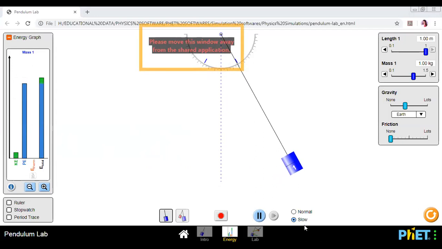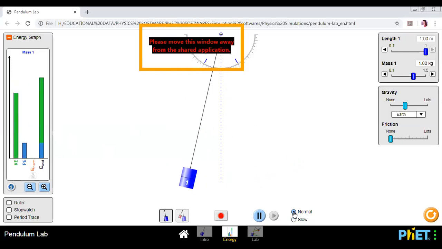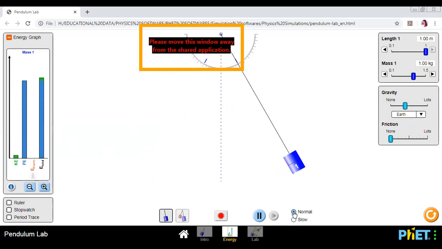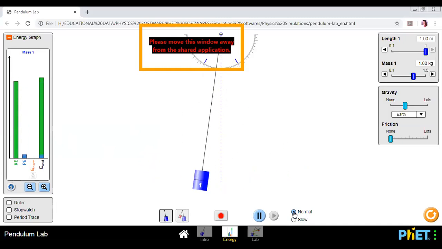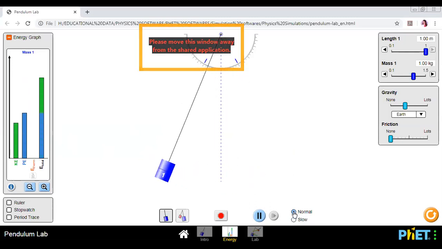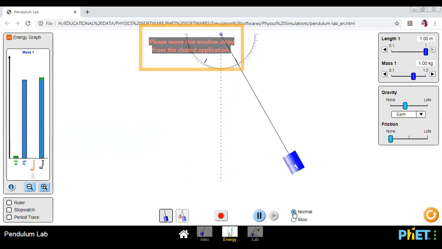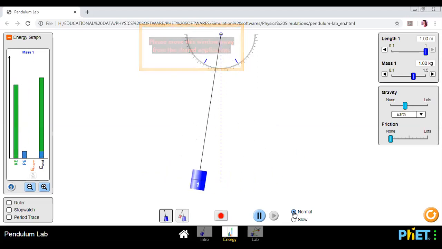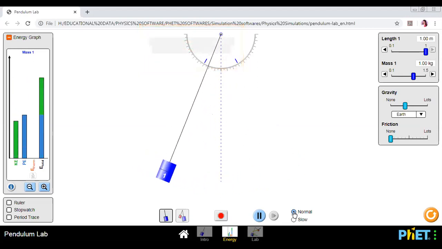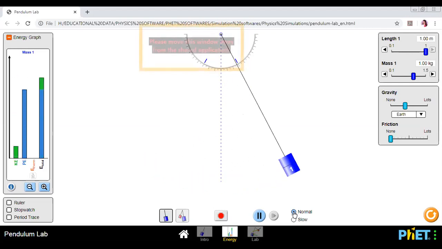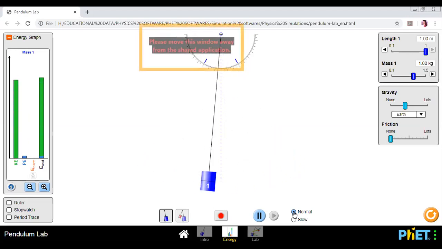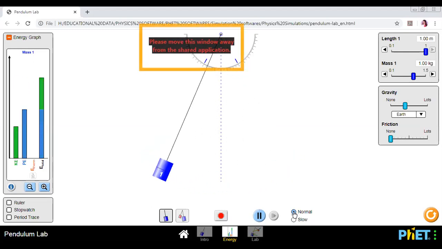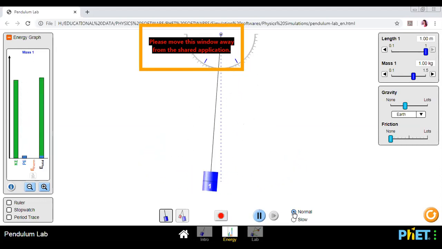Okay, but again the same question arises. If I keep a pendulum oscillating, you will find the pendulum will keep on oscillating forever. Yes or no? The pendulum will not stop. But in real life, if you take a pendulum and make it oscillate, you'll come to know that the pendulum will never continue to oscillate. It will eventually stop. But in this simulation, again you find that it is not stopping.